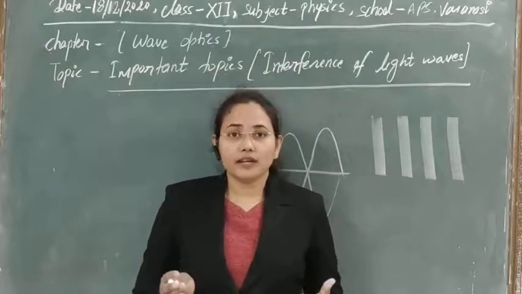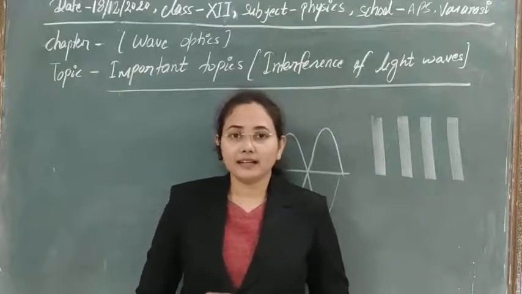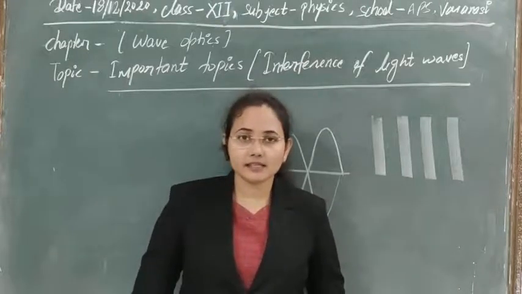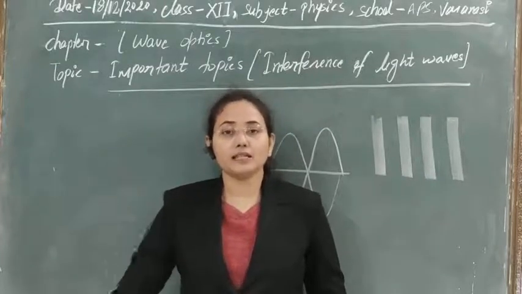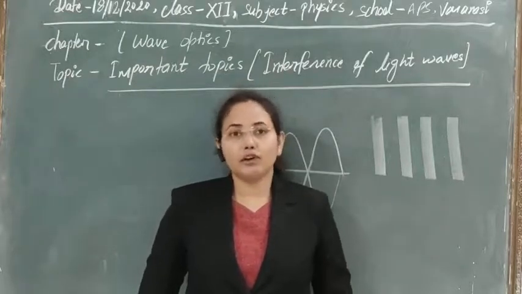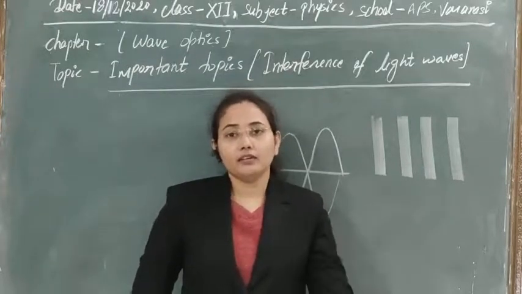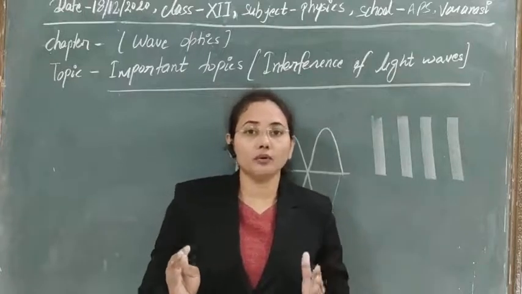So what is coherency? If two or more light waves maintain their phase difference for a long time or over a long space, they are called coherent light sources. Coherency can be of two types. If it is maintained for a long time, it is known as temporal coherence.